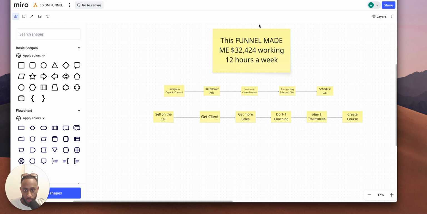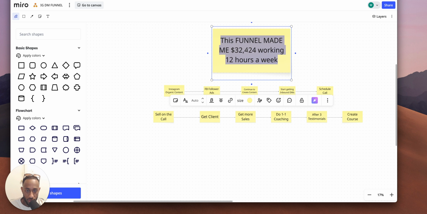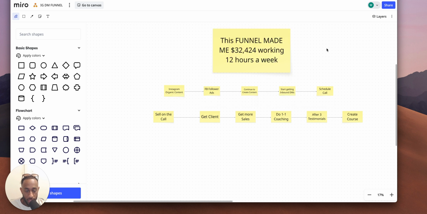And yeah, that's pretty much what we did to hit $32,000 in the month of July, or sorry, in the month of June, right? It's July right now, but even the month before we hit like 31K. So we're hitting consistent 30K months, but it's because of this funnel, right? So you've got to have organic content on Instagram and on YouTube and run ads, and none of this is going to work if you don't run ads.